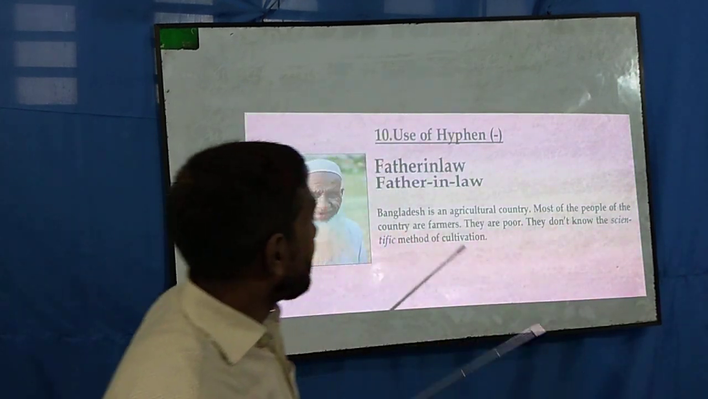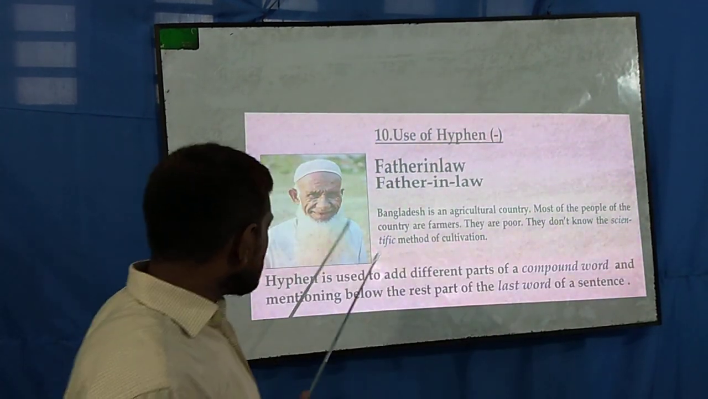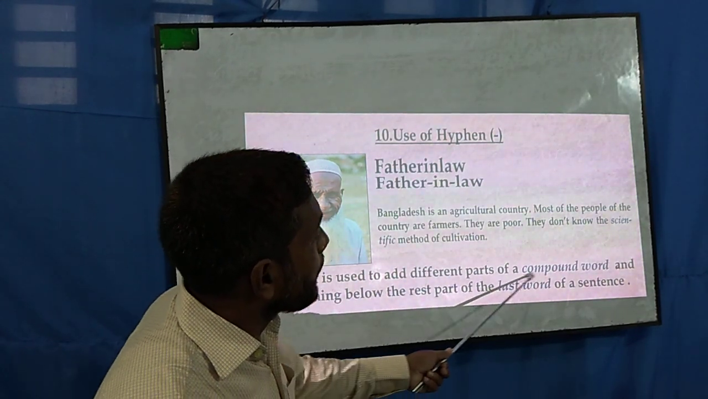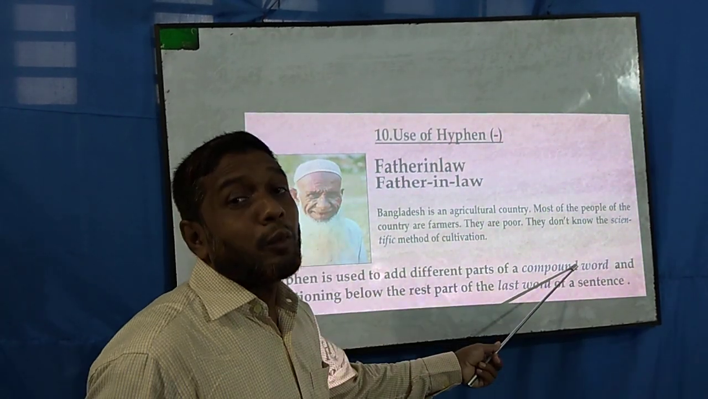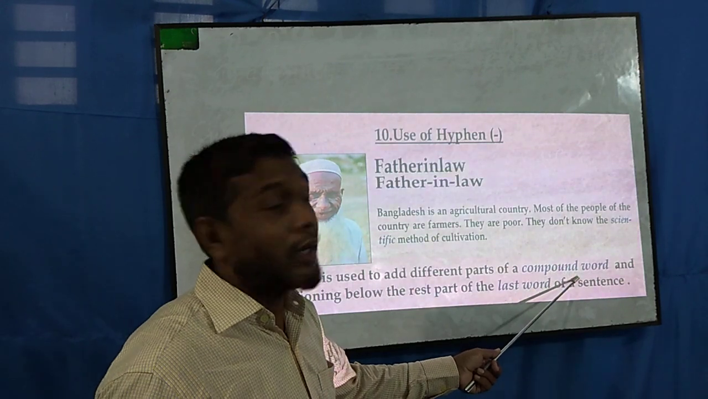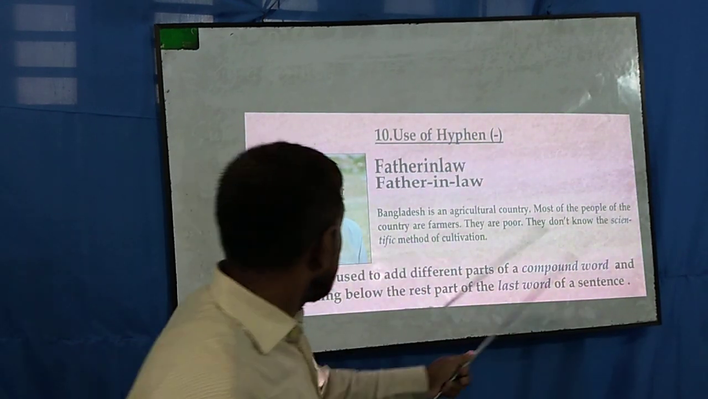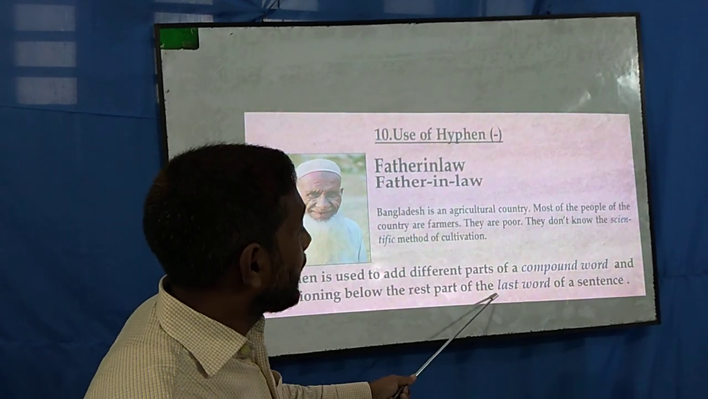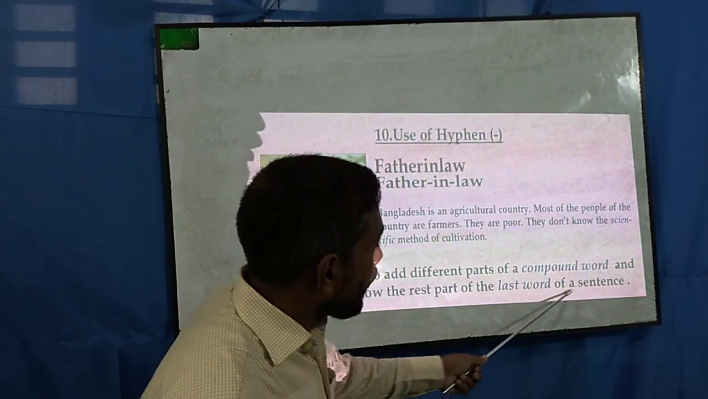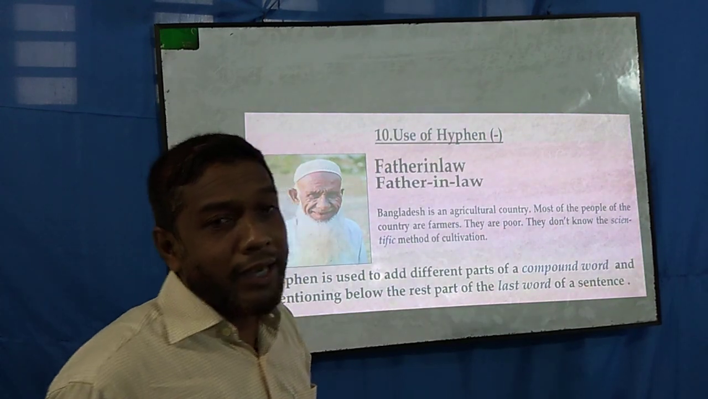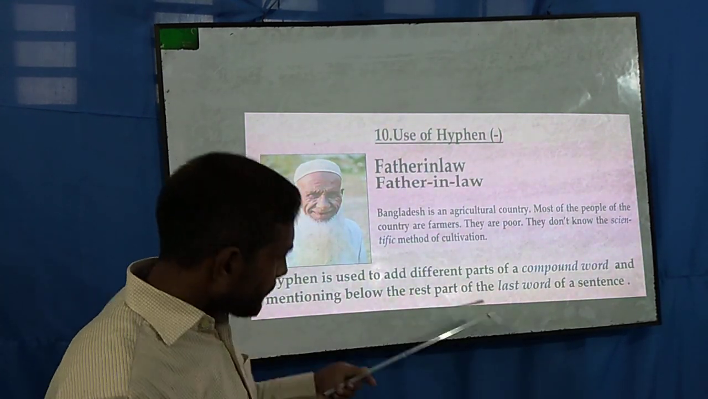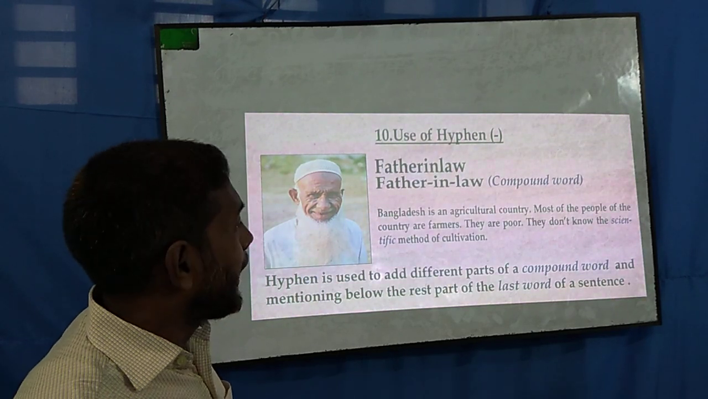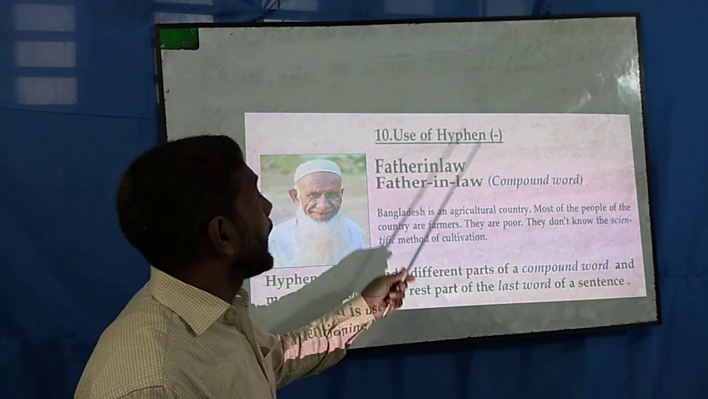There is a hyphen mark. Here, the hyphen is used to join the different parts of a compound word. If we would like to write any compound word, then we must use a hyphen, and mention it below the rest part of the last word of a sentence. You have enough idea about this rule, I know.